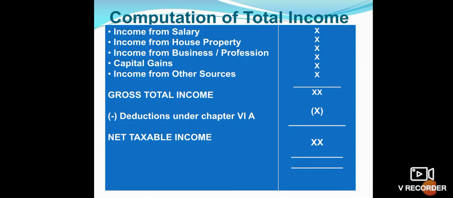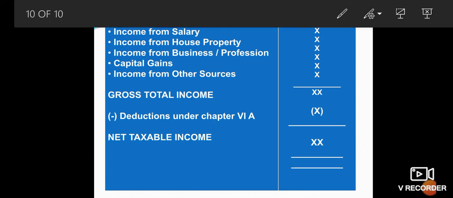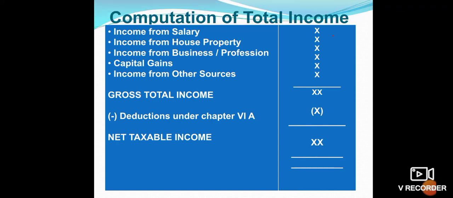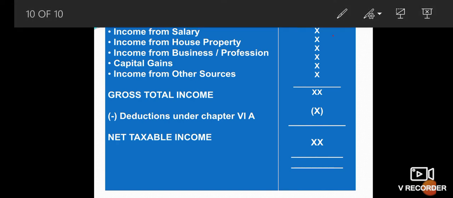While calculating the taxable income, every person has to prepare the following statement every year. Everyone should follow this statement while calculating the taxable income. The first one is income from salary. We have to write the amount in this column. Income from house property, we have to write the amount here.